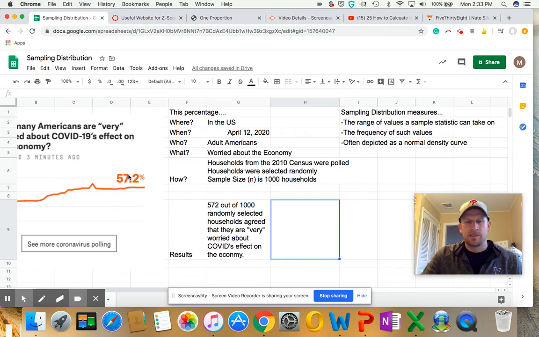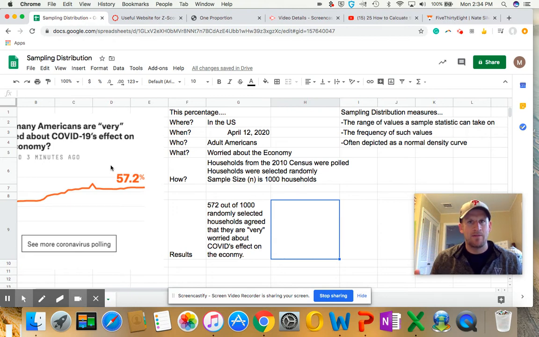This 57% is based off of just one sample. If I were to complete this process again, everything stayed the same. I did the same thing yesterday. I pulled adult Americans. I selected at random 1,000 households. The first thing I want to think about is that group of 1,000 is going to be different. To some variation, to some degree, it's going to be different than the sample where I got the 57% from. I have to be cognizant of that.